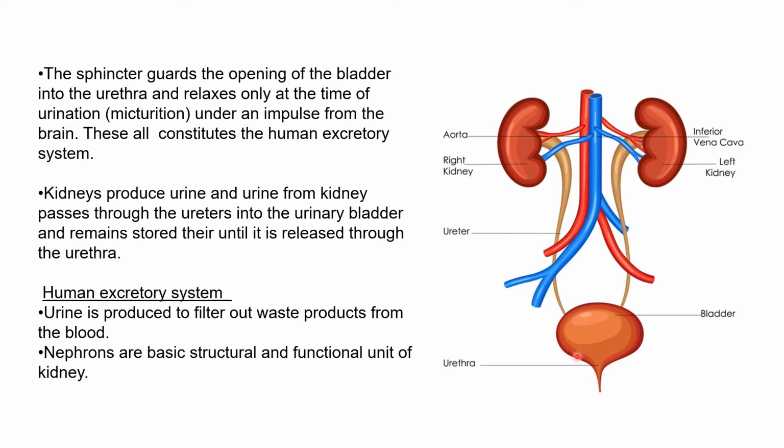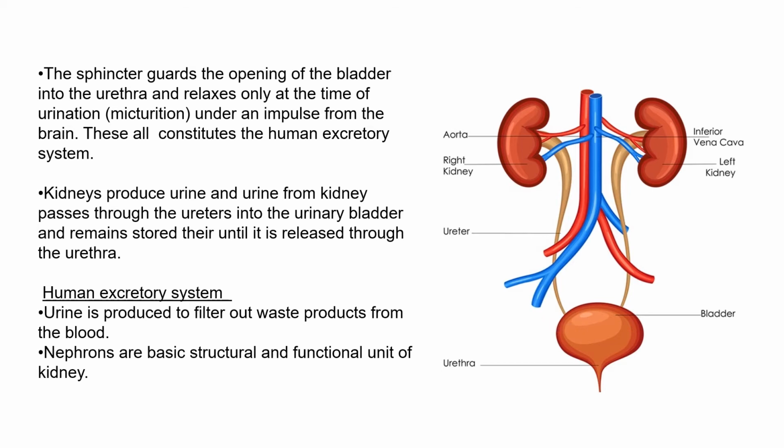Now what about the human excretory system? Urine is produced by filtering. Now what does this urine constitute of? This urine constitutes all metabolic waste, right? With that, some salt, and sugar shouldn't be there, and salt and waste products from blood. Then the nephron is the basic structural and functional unit of the kidney.